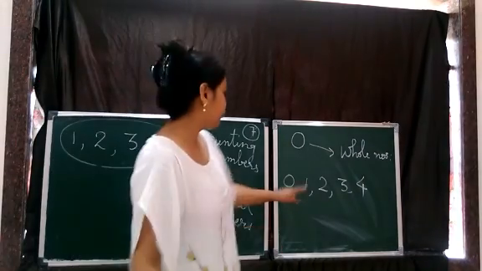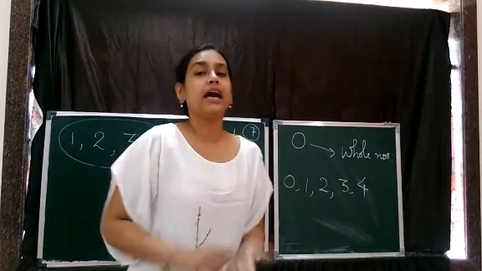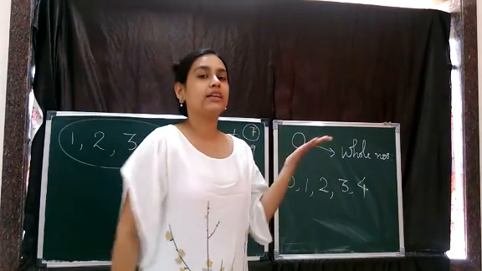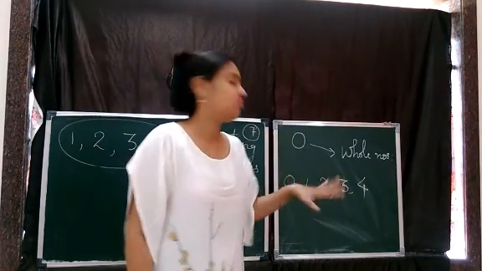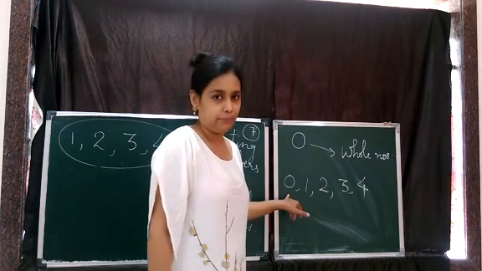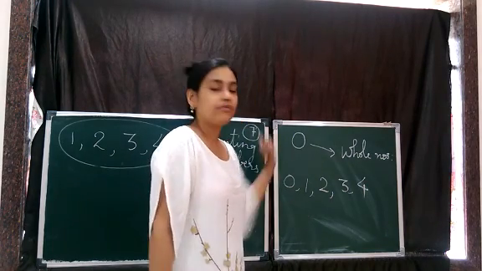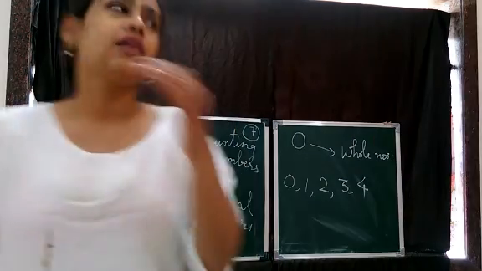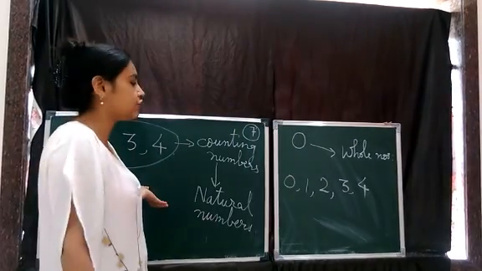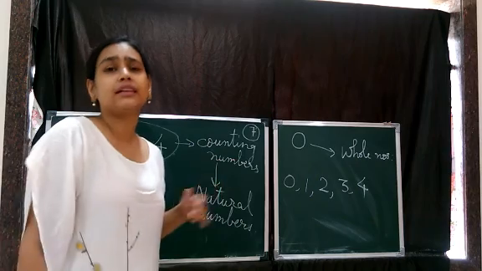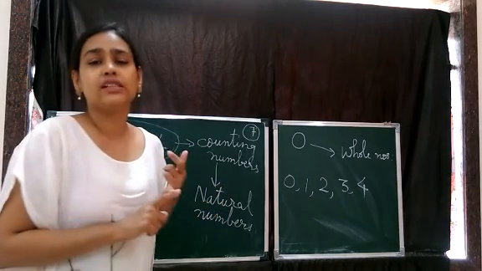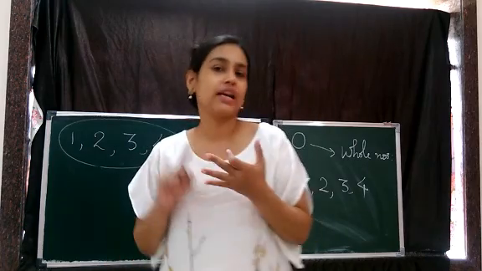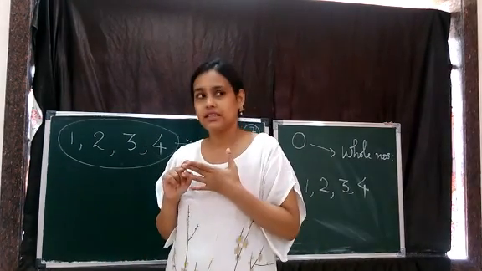Like for example, I have two pens, whole two pens. I have two chalks right now, so two complete chalks. Yes, I have nothing in my hand, nothing, zero, whole number. So that's how we came to know about the whole numbers. And then we studied various operations on the natural numbers, the four basic operations: addition, subtraction, multiplication and division.